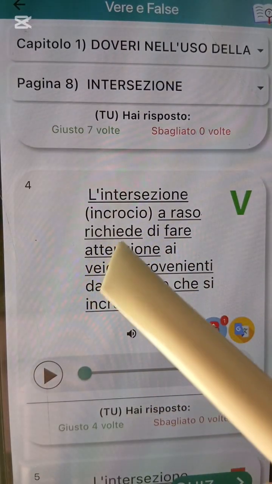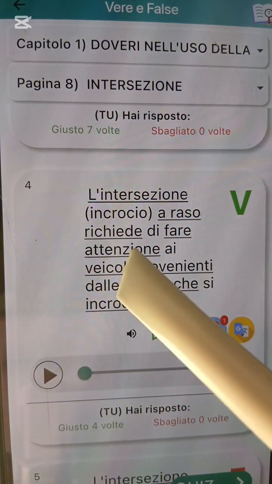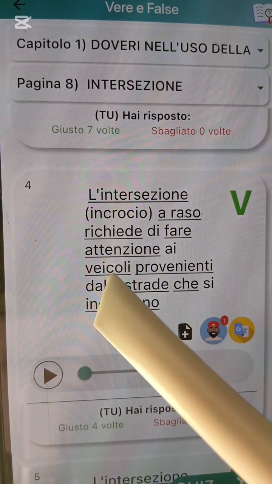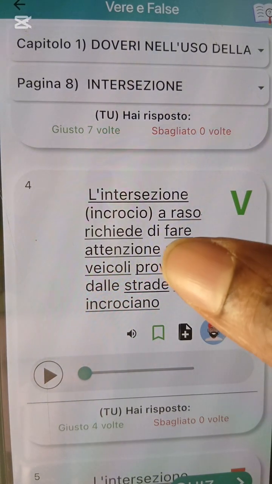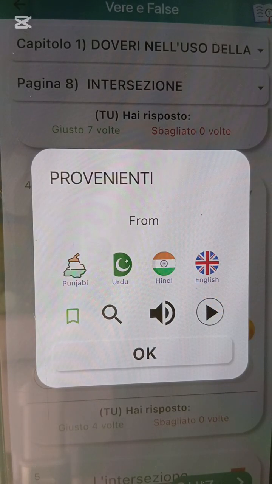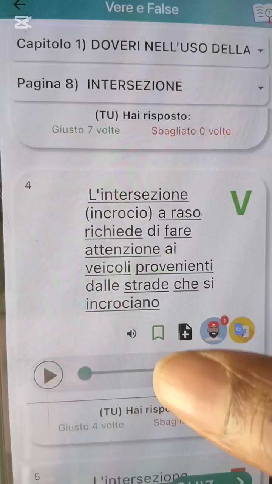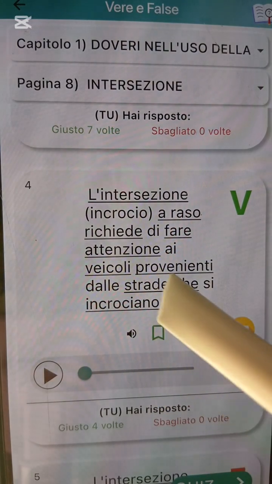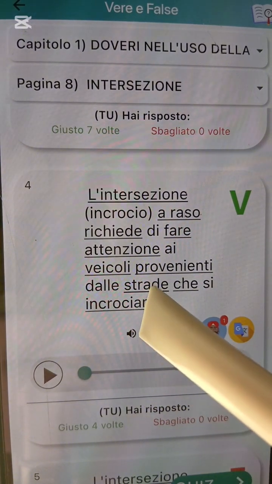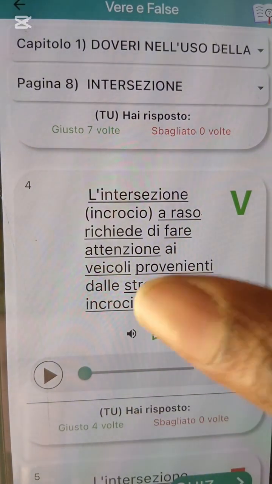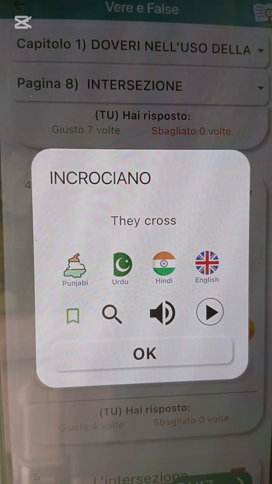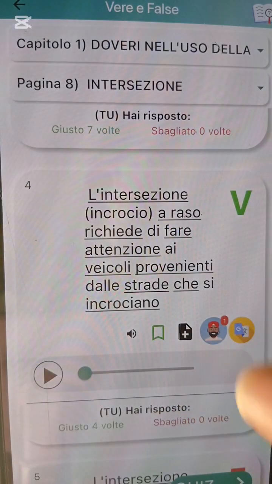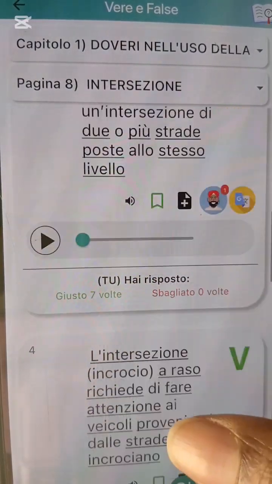It says richiede, requires you to fare attenzione, pay attention to vehicles. Proveniente means coming. Proveniente, vehicle that is coming from. Pay attention to vehicles coming from the road that you want to engage in, or the road that you want to come across. Alright? So that is it for this one.